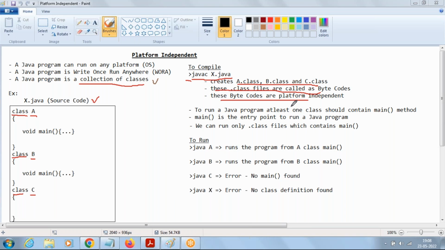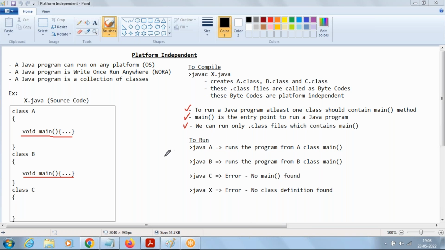Once we compile, we have to see the result of our application. For that, we have to run. To run a Java program, at least one class should contain the main method. Why the main method? It is the entry point to run Java programs. See here, I'm writing a main method in class A, and we are writing a main method in class B. What's a method? It's similar to the function concept. Then, a very important point: we can run only .class files which contain a main method.